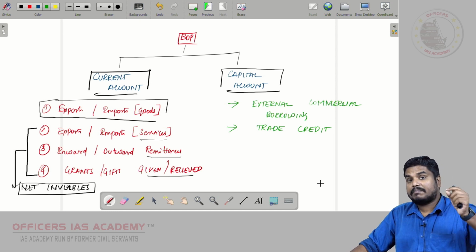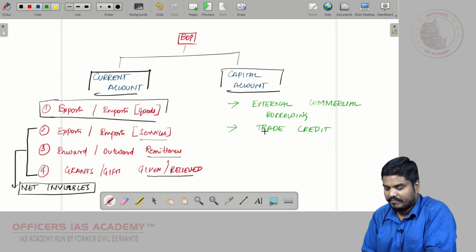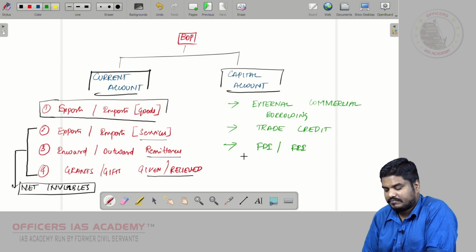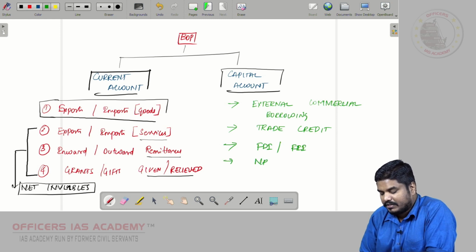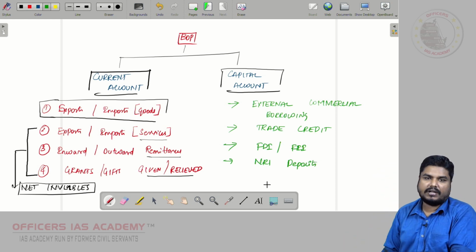That borrowing for trade purpose alone will be brought under a heading called trade credit, right? External commercial borrowing, trade credit, your foreign direct investments, FII, NRI deposits. Broadly, all these come under capital account, friends.